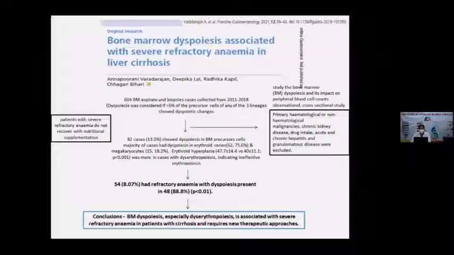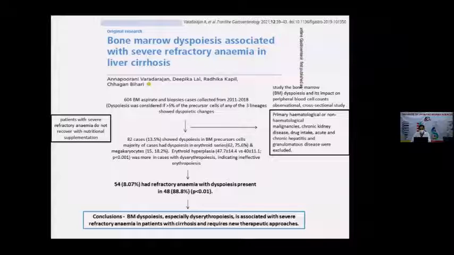This is a published article by Albrecht from Dr. Chagan's group, on bone marrow dysbiosis associated with severe refractory anemia and liver cirrhosis. They studied bone marrow dysbiosis and its impact on peripheral blood count. It's an observational cross-sectional study. They retrospectively collected 604 bone marrow samples from 2011 to 2018, and they checked the dysbiosis changes.